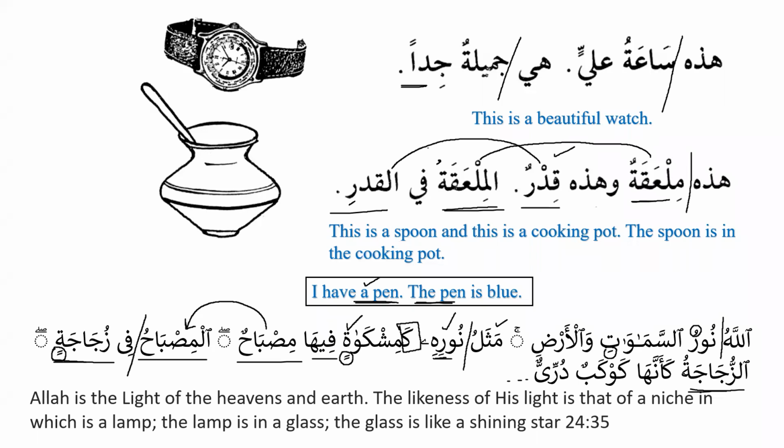And similarly, we have az-zujajatu is the subject, and ka'annaha. Ka'annaha we haven't learned so far, but next we can see kawkabun and durriyun. Both of them are indefinite nouns. Here zujajatin is majroor because there is a harf jar before it. There is a preposition before it. So now, alhamdulillah, now you can see over here.